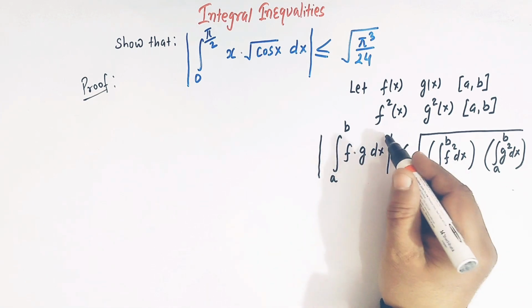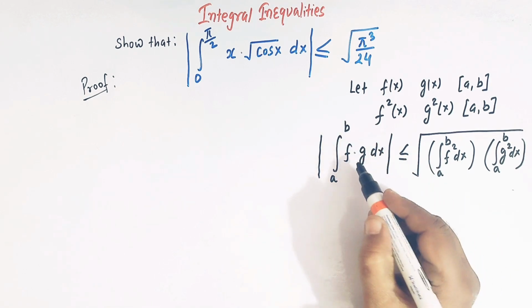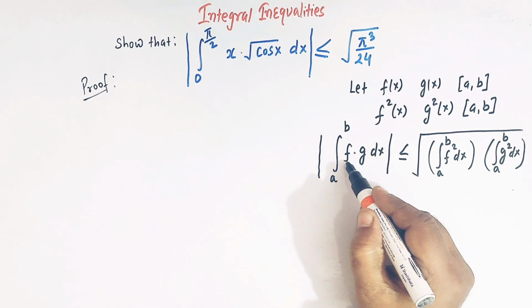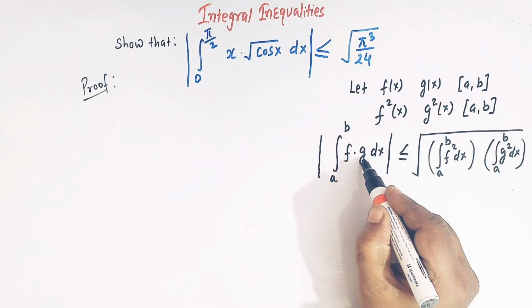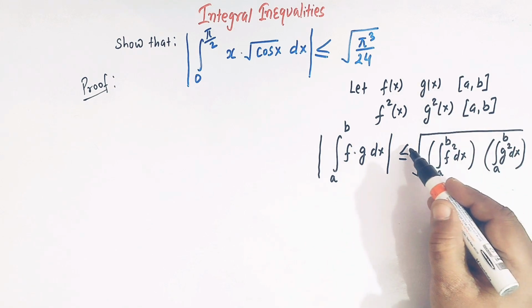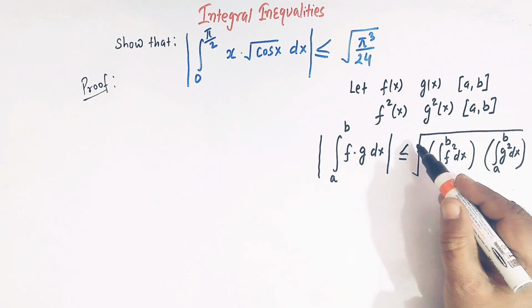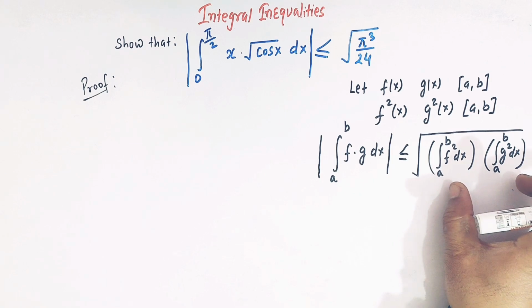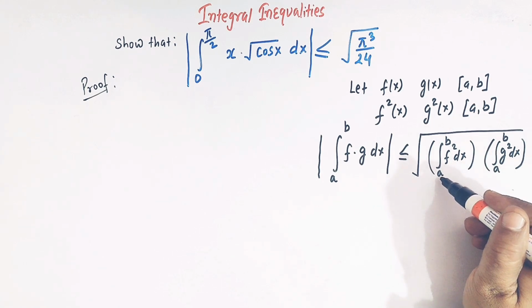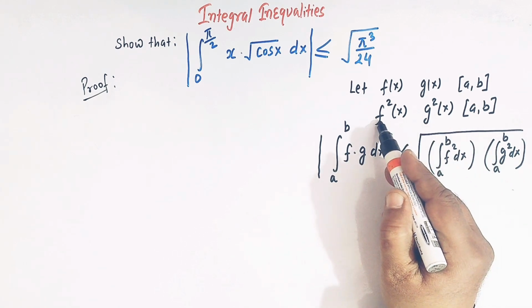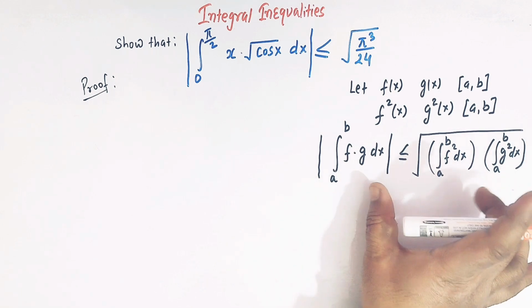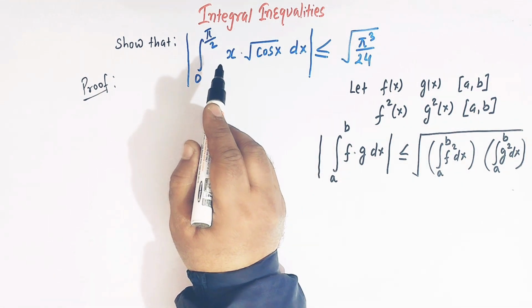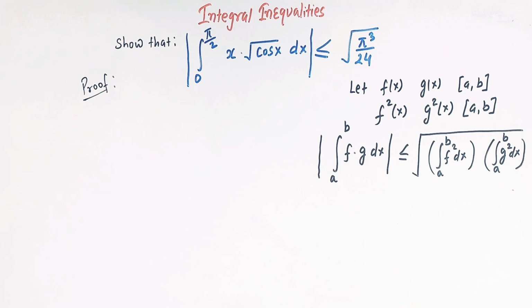Here we have the absolute value of the integral from a to b of the product of f and g, less than or equal to the square root of the product of these two integrals. So we'll apply this result to prove this integral inequality.